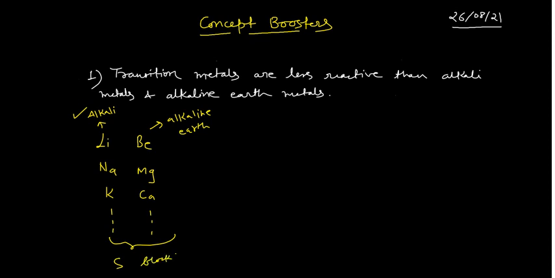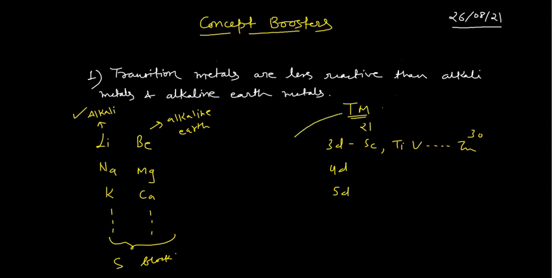And when it comes to the transition metal series, you may have three series: 3d, 4d and 5d series. The 3d series starts from scandium, titanium, vanadium, and it goes on and ends at zinc. Zinc has atomic number 30, scandium is 21. So these transition metals, TM, are less reactive. So what is the reason behind this?